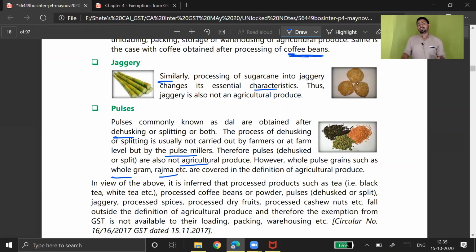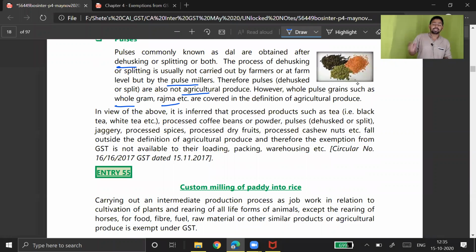So the product that we eat directly, sometimes we directly take chana from the market, and this rajma or whole gram, all of those will be covered under agriculture produce, and therefore the loading, unloading, packaging and warehousing will also be exempt. But dal, like urad dal and tur dal that we consume regularly, should remain taxable because it's not an agricultural produce, it is produced in factories.